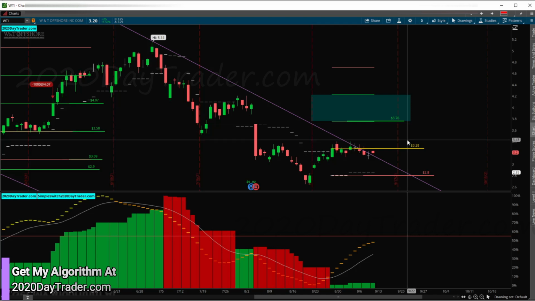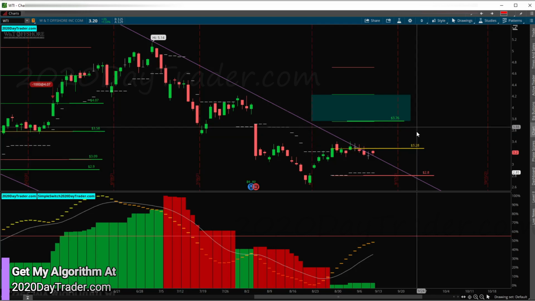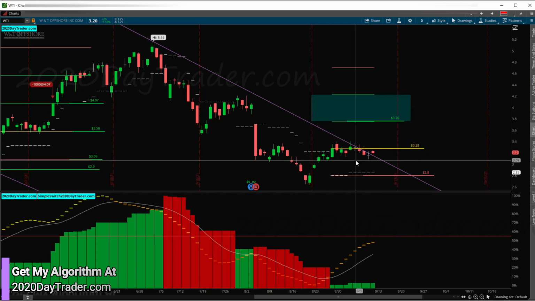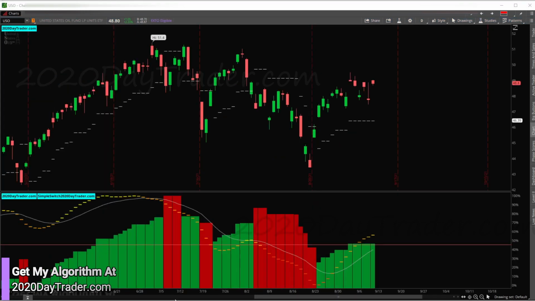And if we get a breakout to the upside, then we could be looking at a run to the gap fill. So maybe if I saw something like that, maybe I would jump in for a small scalp on it. But right now, I'm just going to stay away from oil. Or at least with WTI.